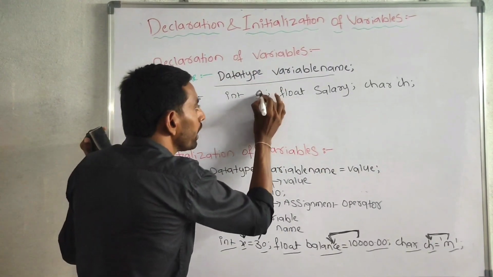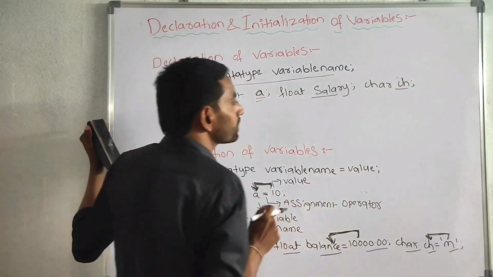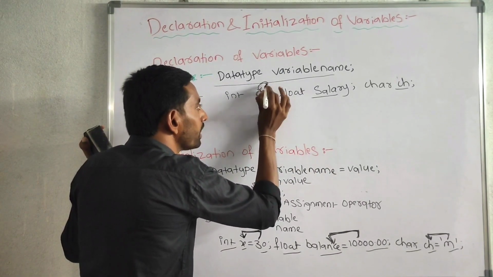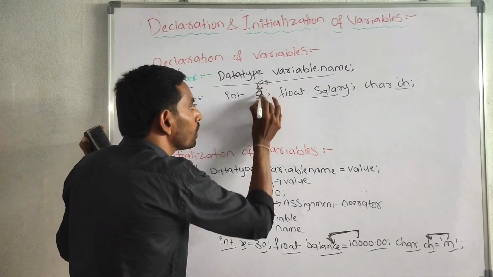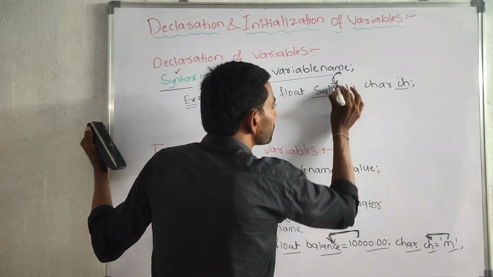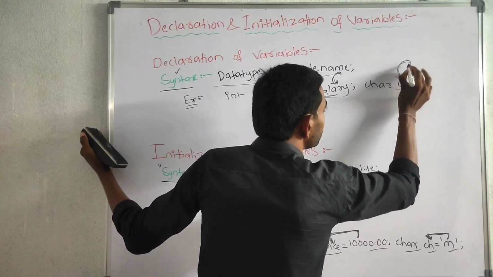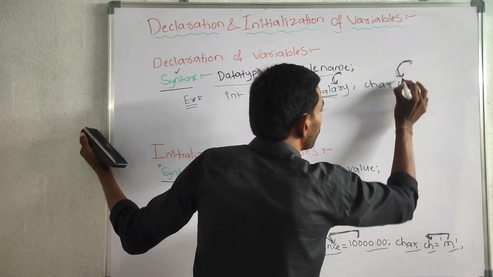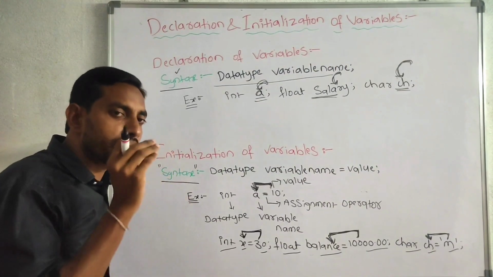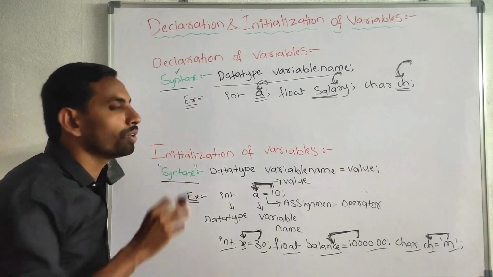In this example, a is called a declaration, salary is a variable, it is called a declaration, ch is a variable, that is called a declaration. Because we are not storing, initializing or assigning any value to the variable a, salary or ch.